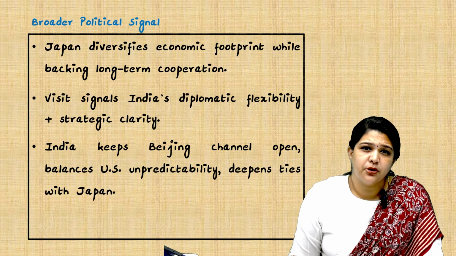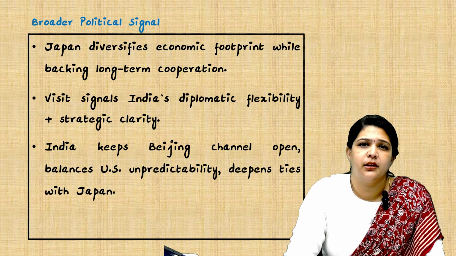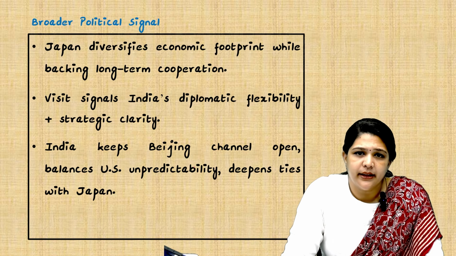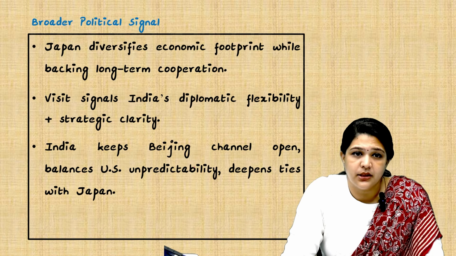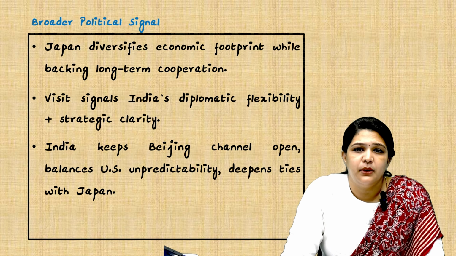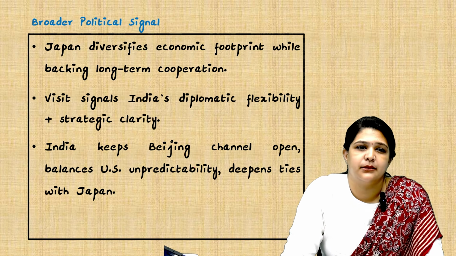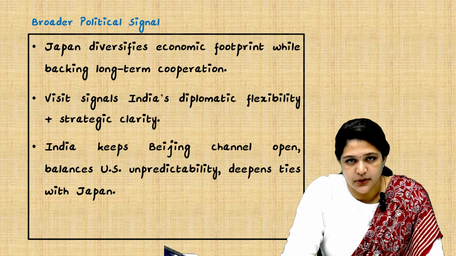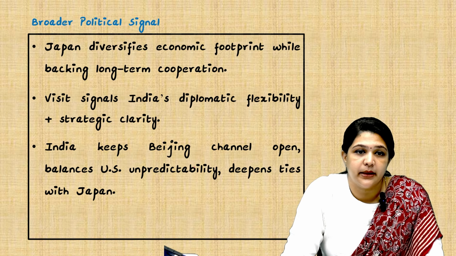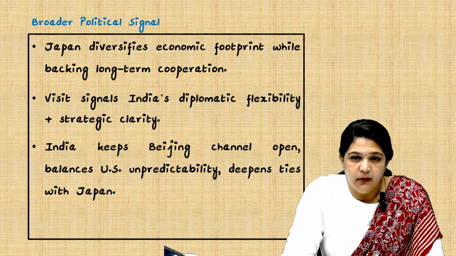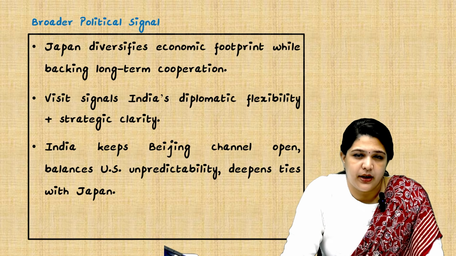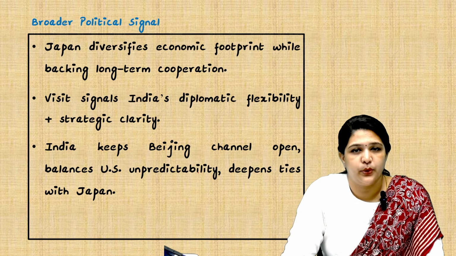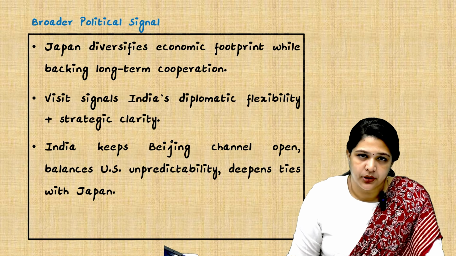And also we are trying to bring in a broader political signal, because Japan diversifies its economic footprint while backing long-term cooperation. And this visit of India will be one of diplomatic flexibility plus strategic clarity. See the terms: diplomatic flexibility, at the same time strategic clarity. So India keeps the Beijing channel open, balances US predictability, and also deepens ties with Japan. So we are handling everything at once, and still we are doing great. That is what this article speaks about.